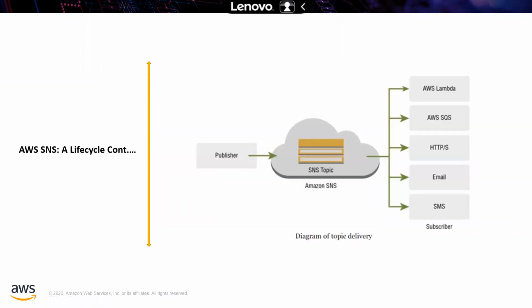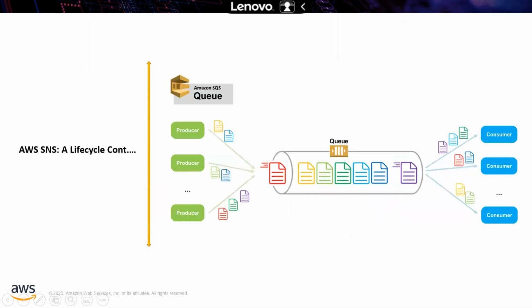Okay, so this is one more simple diagram showing how a publisher publishes to the topic and how it delivers to the multiple subscribers. Now we are able to understand how it works, right? Here I want to include this picture because it will be a combination of SNS and SQS. Here are the producers and here are the consumers.